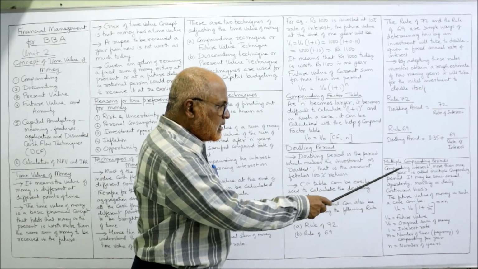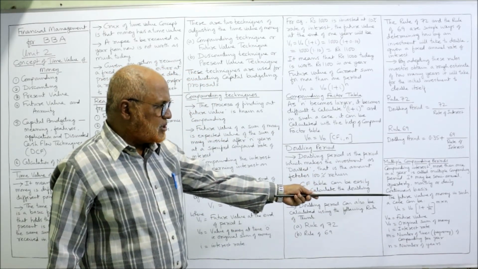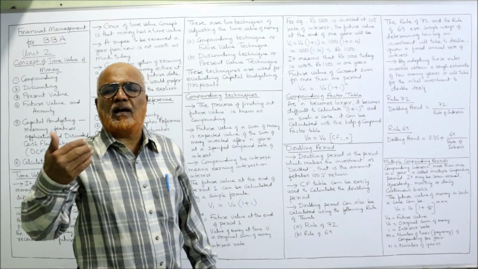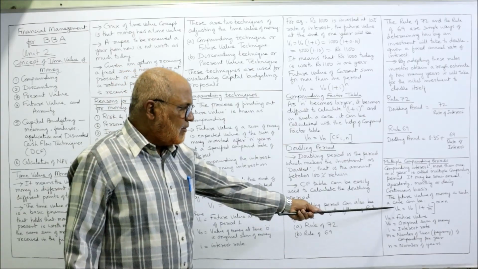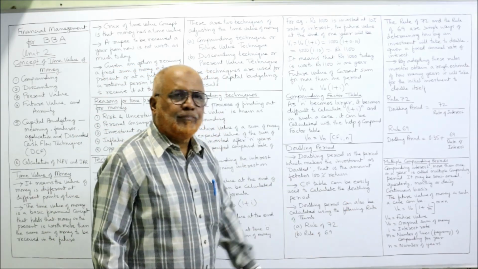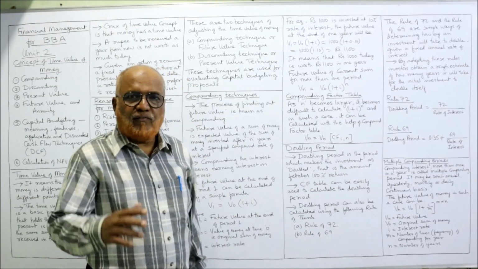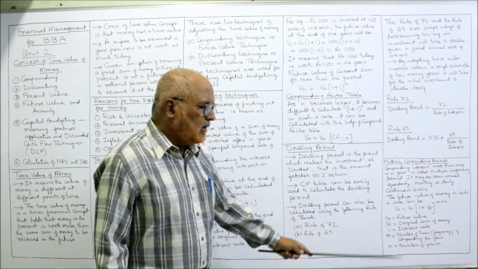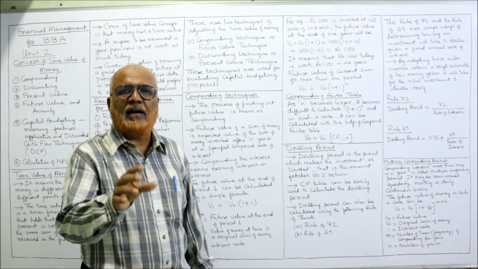So compounding interest more than once in a year is called multiple compounding period. It may be semi-annual, quarterly, monthly or daily continuous basis. The future value of money in such a case, the formula is slightly adjusted if the multiple compounding period is there. The formula is Vn is equal to Vo into (1 plus I divided by M) to the power of M into N, where Vn stands for future value, compounded value, and Vo original value of sum of money, I interest rate, M stands for number of compounding periods in 1 year.